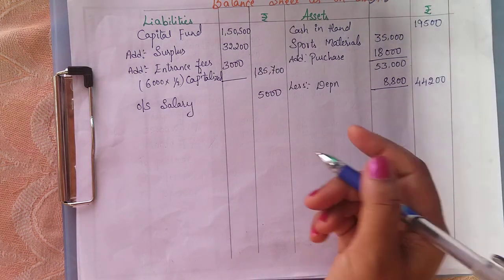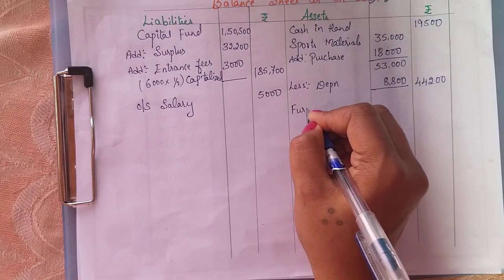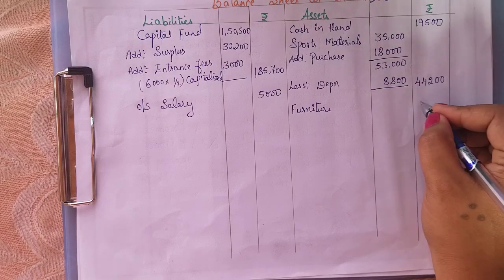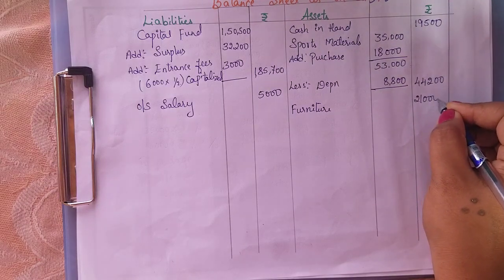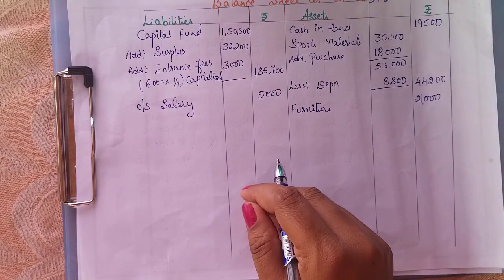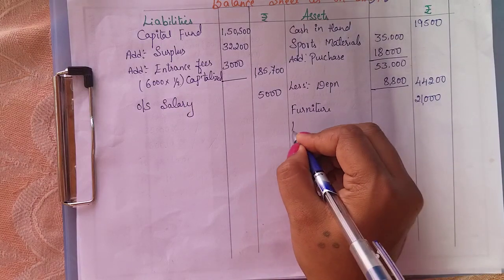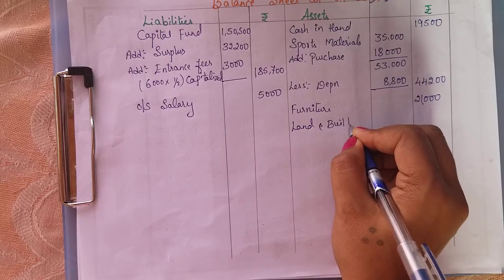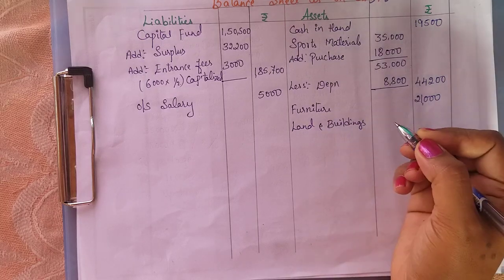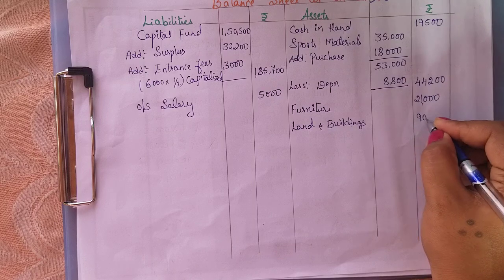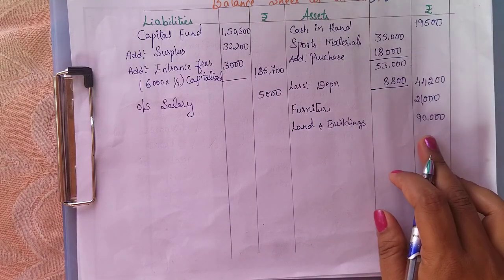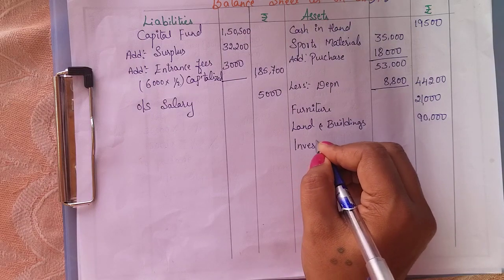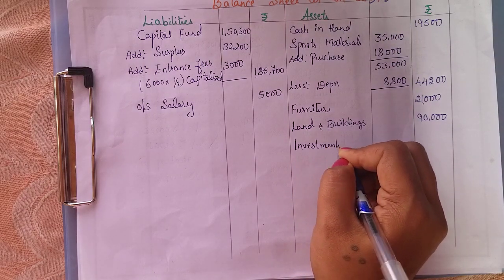44,200. That is done. Next we have furniture. There is no adjustment related to furniture, so directly I am writing the amount 21,000. Next we have land and building. There is no adjustment for this also, so 90,000 as it is. And next we have investment, which is given in the receipts and payments.